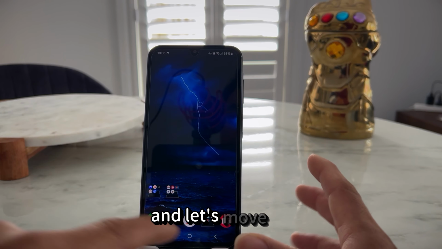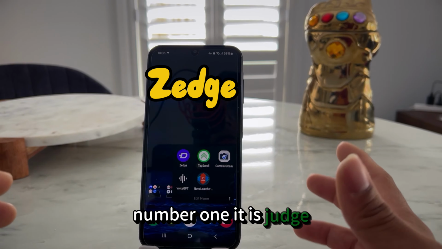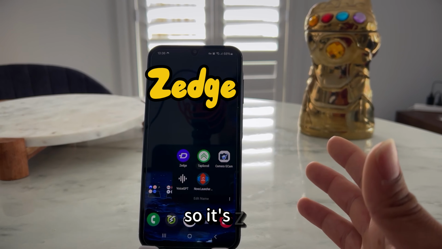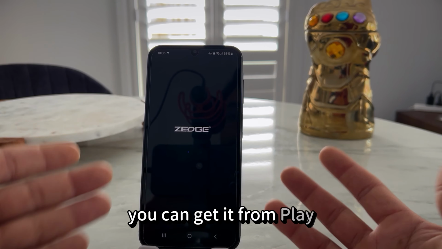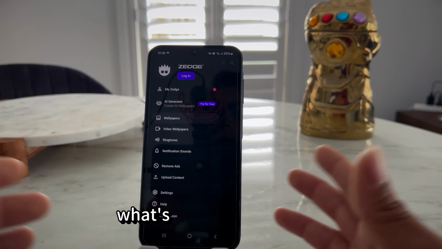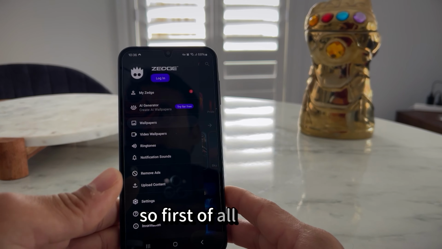Let's move on. Number one is Zedge. I could be pronouncing it wrong. So this is the app. You can get it from the Play Store, completely free. You must be thinking, what's new about this app? First of all, it is free.